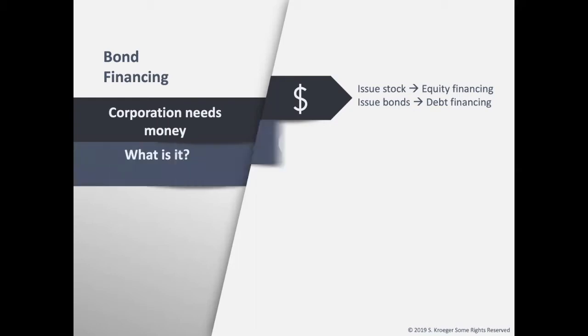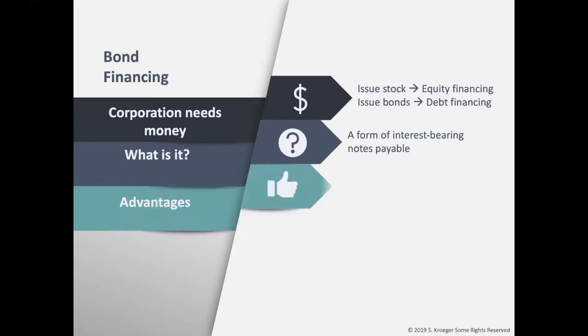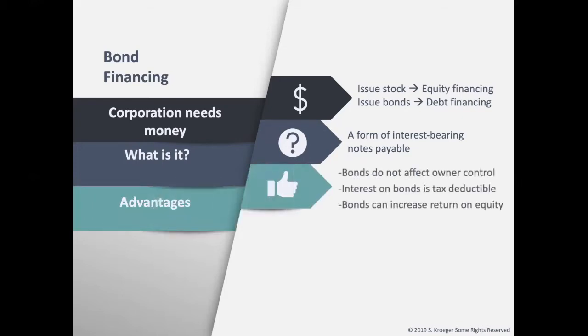Bonds have an interest component. Most bonds require the issuer to make periodic interest payments. These interest payments are usually made semi-annually, which is twice a year. The advantages of bonds are that they do not affect owner control, which happens when issuing stock. The interest on bonds is tax deductible.